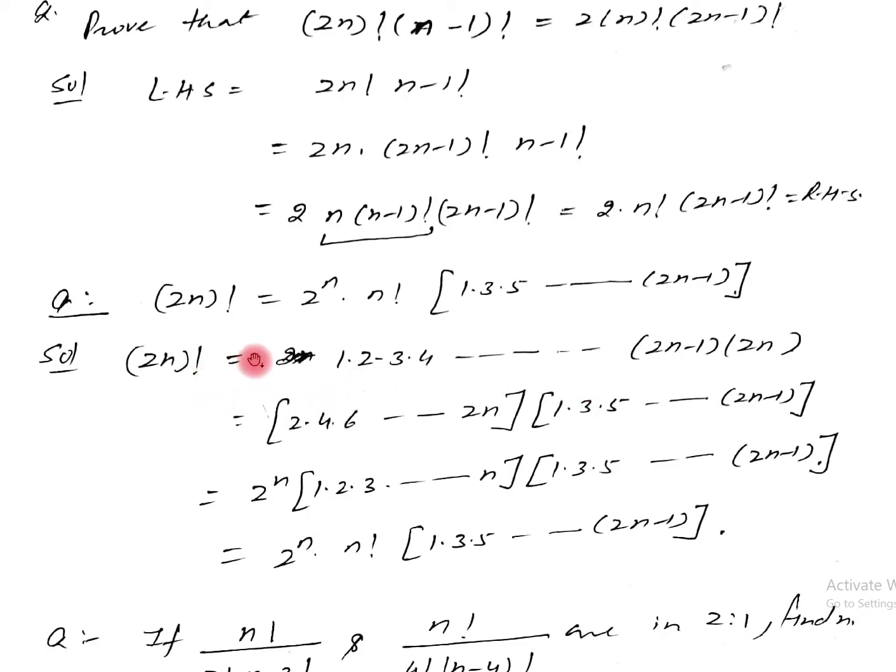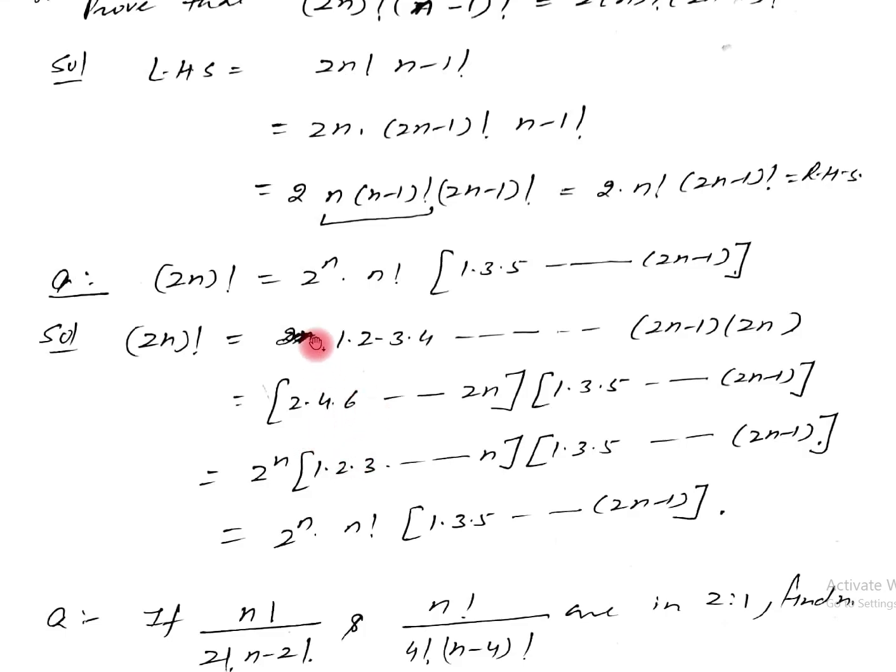So 2n factorial can be written as 1 into 2 into 3 into 4 up to (2n minus 1) into 2n. Now by separating the even terms and the odd terms, all the even terms can be written as 2 into 4 into 6 up to 2n, and the odd numbers as 1 into 3 into 5 up to 2n minus 1. We are just separating even and odd numbers.